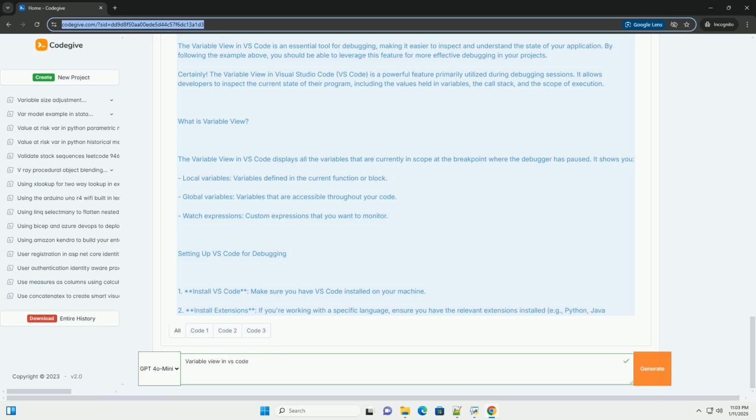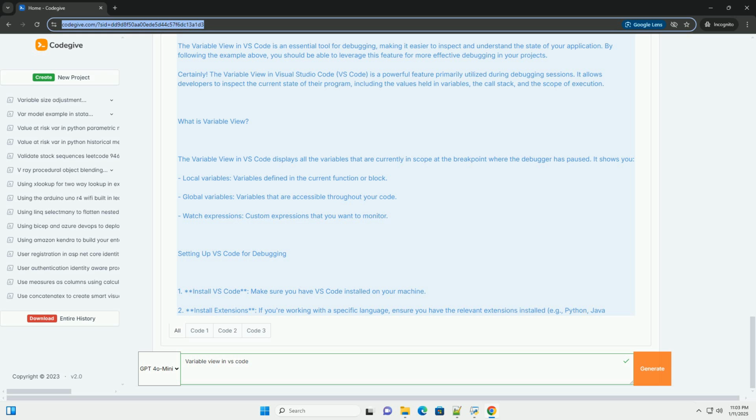How to access the variable view. 1. Open VS Code. Launch Visual Studio Code. 2. Open your project. Load the workspace or folder that contains your project. 3. Set up a debug configuration. You need a launch configuration to start debugging. You can create a launch.json file by clicking on the run icon in the activity bar on the side and then clicking on create a launch.json file.